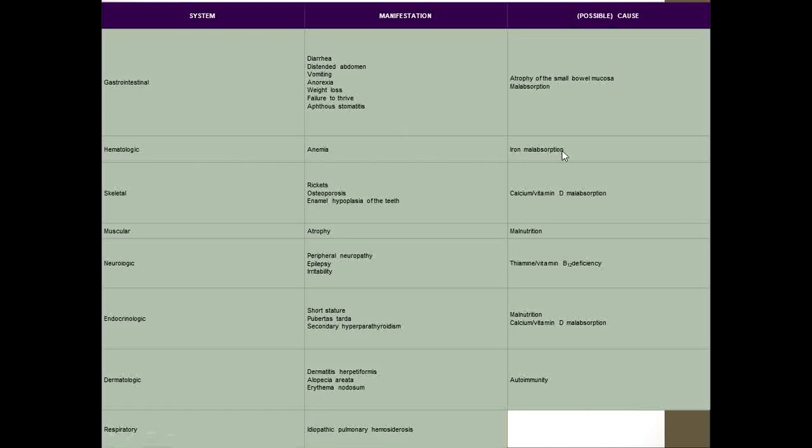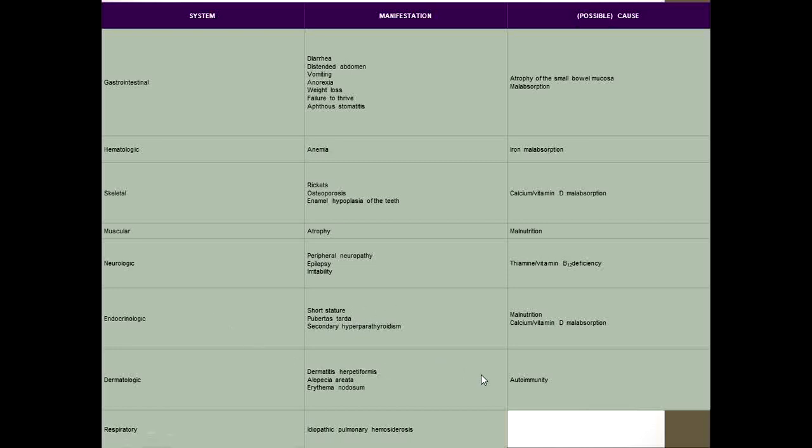Hematologically, there would be iron malabsorption, so there would be anemia, and skeletal wise, there would be calcium, vitamin D malabsorption, there would be rickets, osteoporosis, enamel hypoplasia of the teeth, and there will be malnutrition, so the muscles will be thin, so atrophied, and if there is other vitamins like thiamine, vitamin B12 deficiency, there will be peripheral neuropathy, epilepsy, and irritability. Due to the calcium, vitamin D malabsorption and malnutrition, the child will not grow properly, and the child may have short stature.